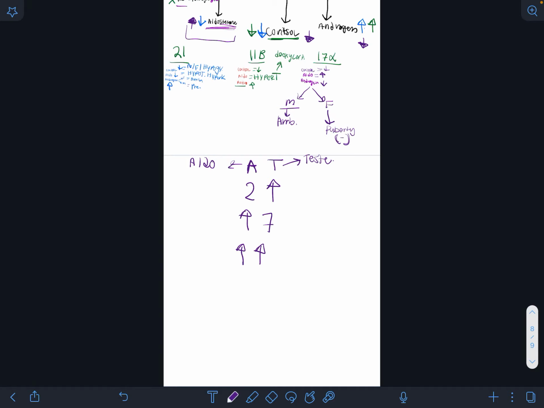Okay, so 21: there's no aldosterone, but your androgens or your testosterone will be high. 17: your aldosterone or your mineralocorticoids will be high, but no androgens. And 11 beta: both of them are high.